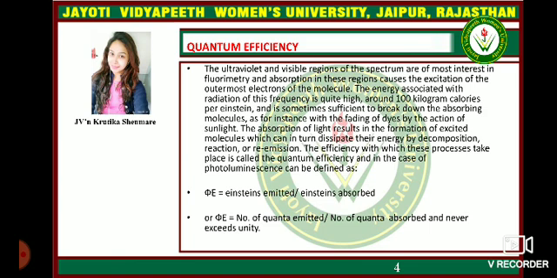The absorption of light results in the formation of excited molecules, which can in turn dissipate their energy by decomposition. The ratio is called the quantum efficiency, and in the case of photoluminescence can be defined as φE = Einsteins emitted / Einsteins absorbed, or φE = number of quanta emitted / number of quanta absorbed.